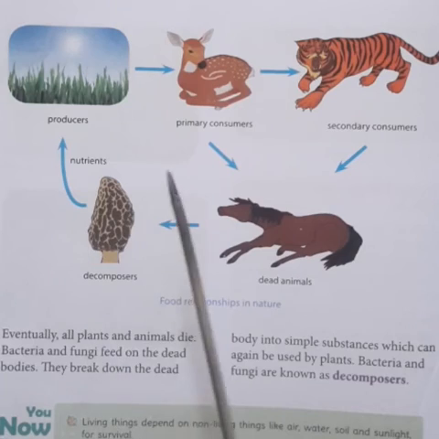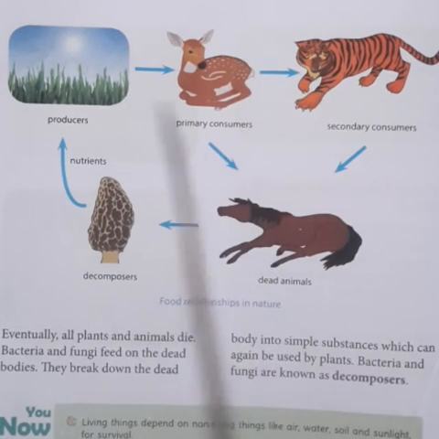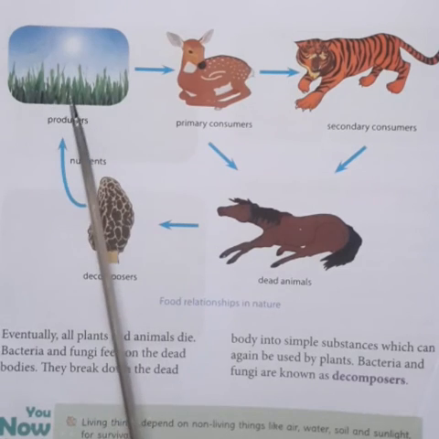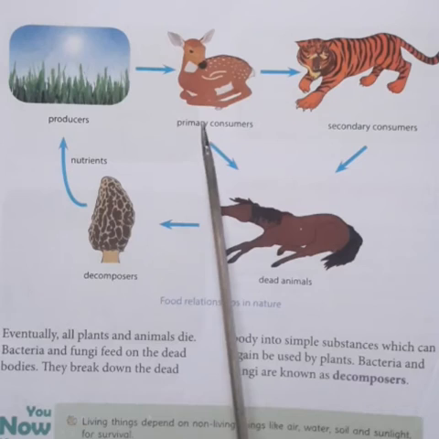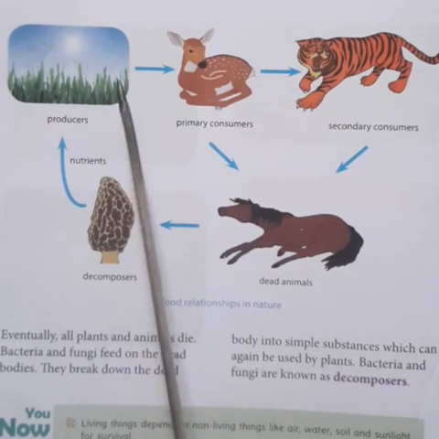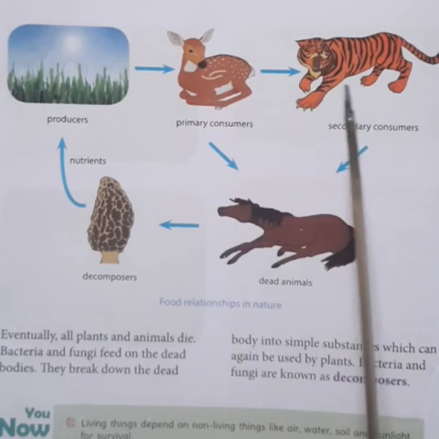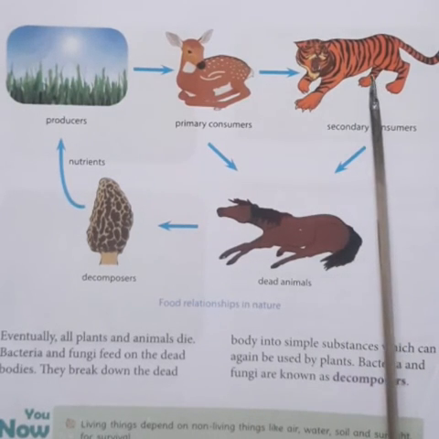So that is why in a food chain, we can say that there are producers, consumers and decomposers. See the picture of the food chain here, food relationship in nature. See, these are the producers. All the plants are the producers. We have a deer here. So those are the primary consumers which eat the producers. Deer is eaten by a carnivore, that is the tiger. It is the secondary consumer.